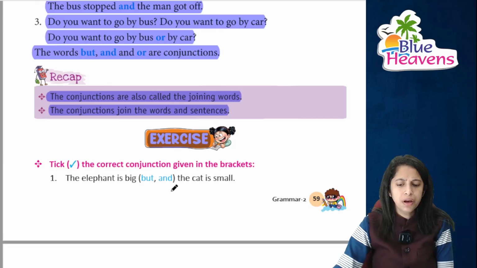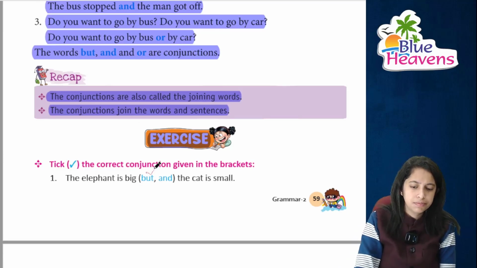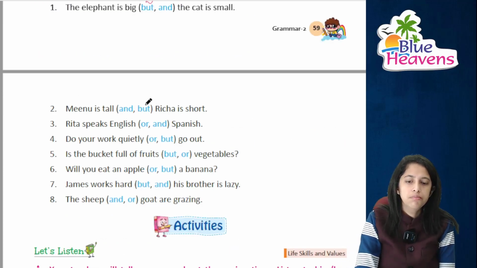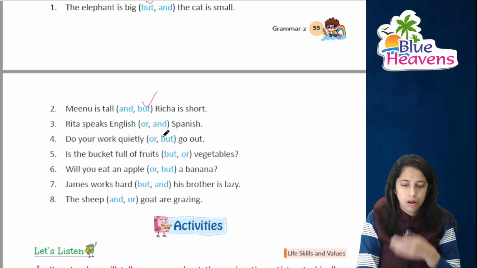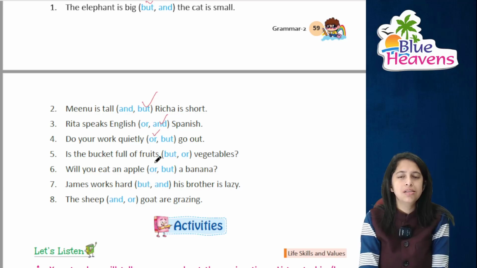The elephant is big dash, the cat is small. The elephant तो बड़ा है but cat कैसी है? छोटी है. Meenu is tall but Richa is short. Ritu speaks English and Spanish. दोनों चीजें बोलती है रितु. Do your work quietly dash go out. या तो अपना काम करो या फिर यहाँ से बाहर चले जाओ, or else you can go out.